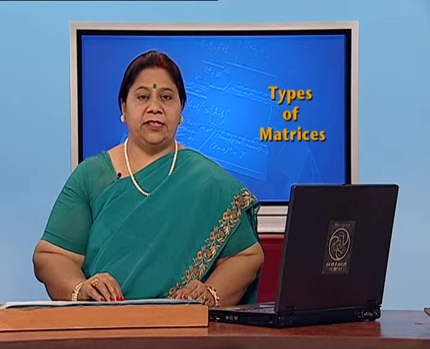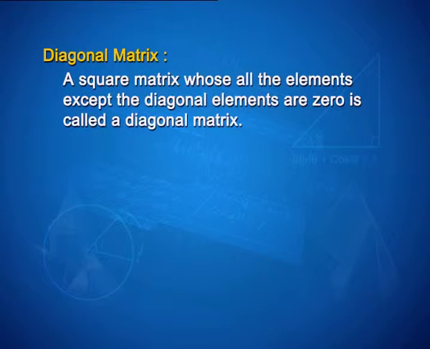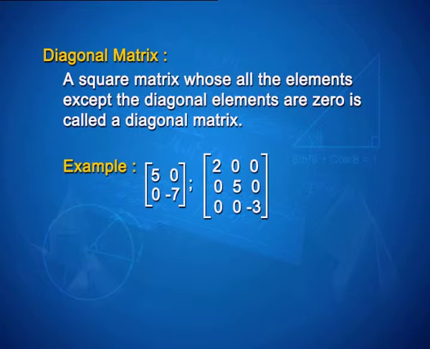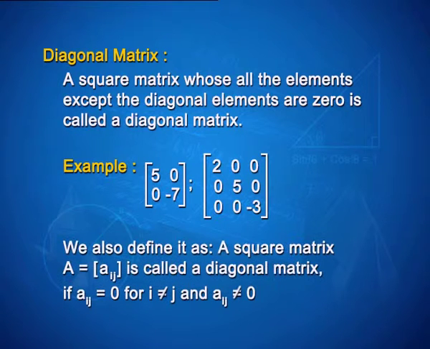What is a diagonal matrix? A square matrix whose elements, except the diagonal elements, are all 0 is called a diagonal matrix. For example, [5, 0, 0; 0, -7, 2; 0, 0, 0] and [5, 0; 0, -3]. We also define it as: a square matrix A = [aij] is called a diagonal matrix if aij is equal to 0 for i not equal to j.